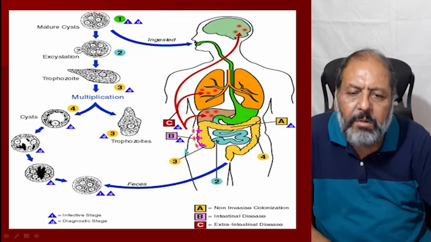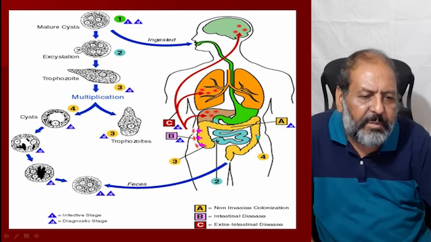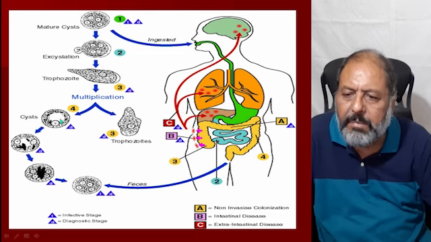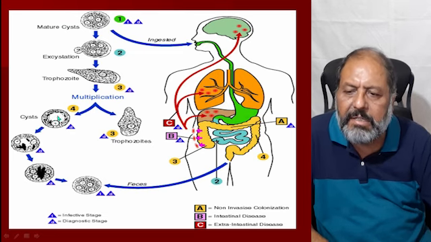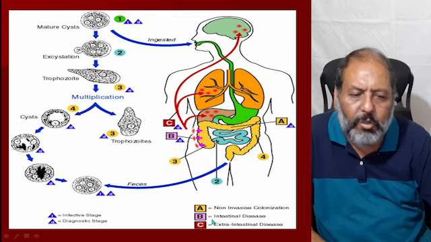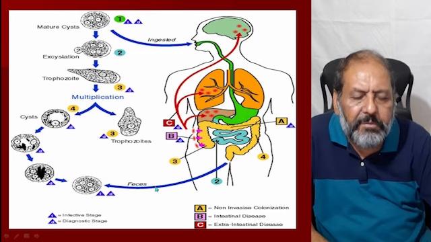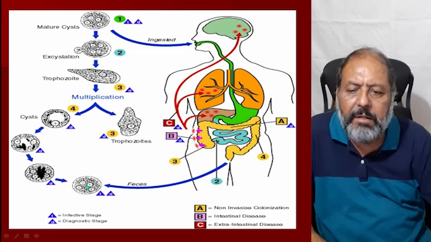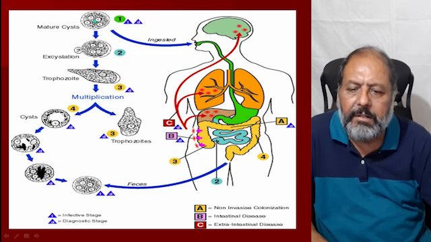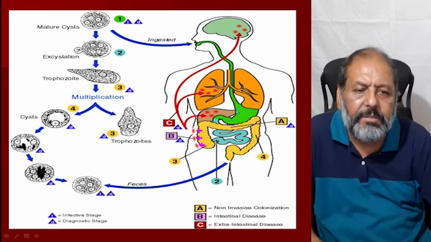But some of these trophozoites, when they reach number 4, at this part of the colon, transform into cysts. As you can see, the cysts are immature and mature, and they become more mature here, and then they exit in the feces as mature cysts. These mature cysts are then ingested by man, repeating the whole cycle.